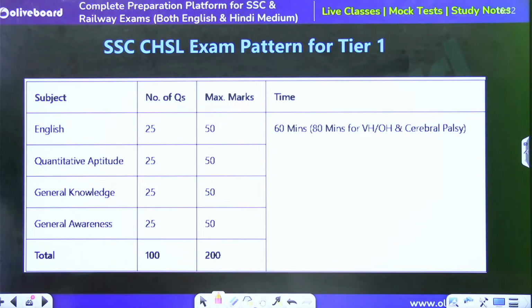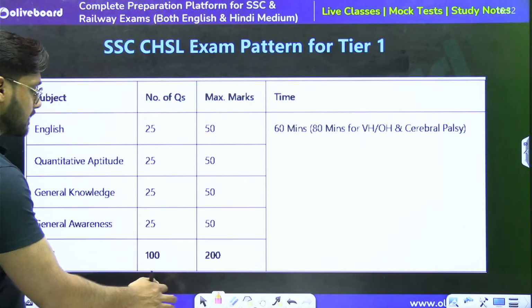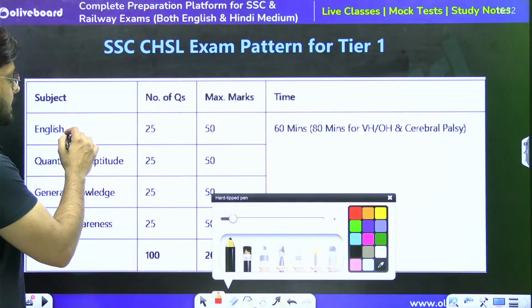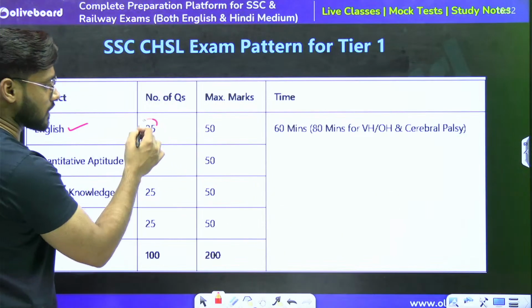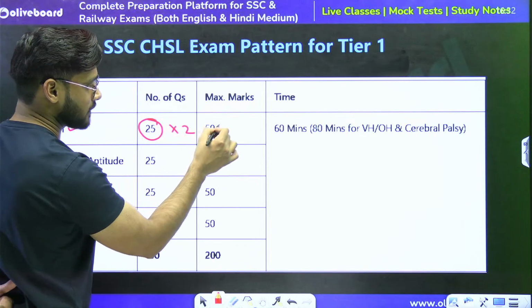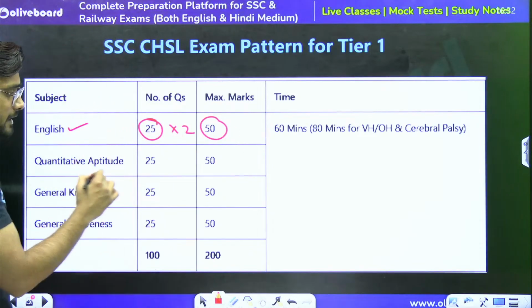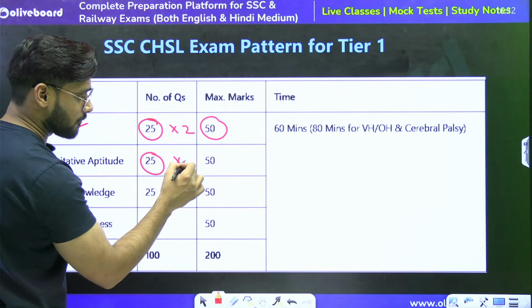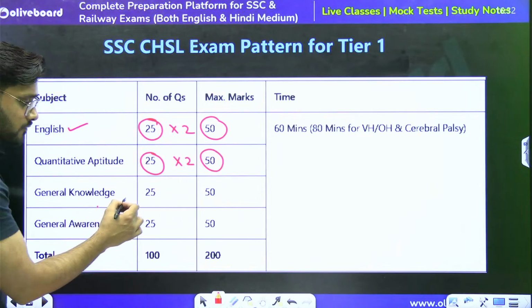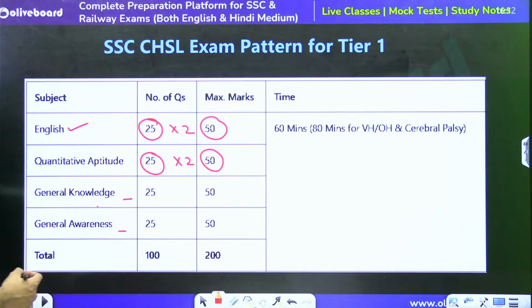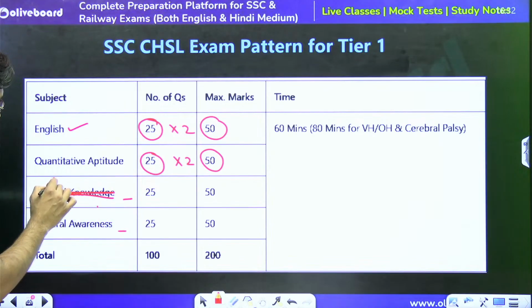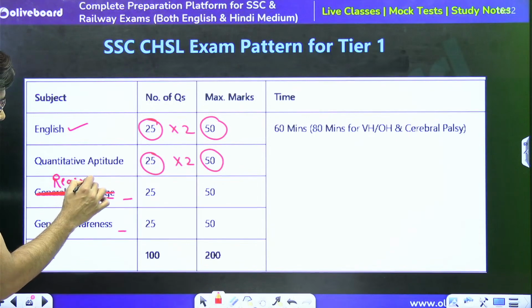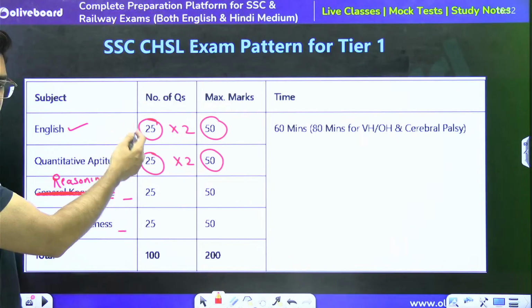Then what is the pattern for the CHSL examination? The pattern is simple, which is mentioned over here. We have subjects: English, total number of questions will be 25 of 2 marks each and total marks will be 50. Quantitative aptitude, total number of questions 25 of 2 marks each, total marks 50. Same goes for general awareness. One thing is missing: general knowledge and general awareness has been repeated 2 times. This should actually be reasoning, general intelligence, because we are having 4 different subjects, right?